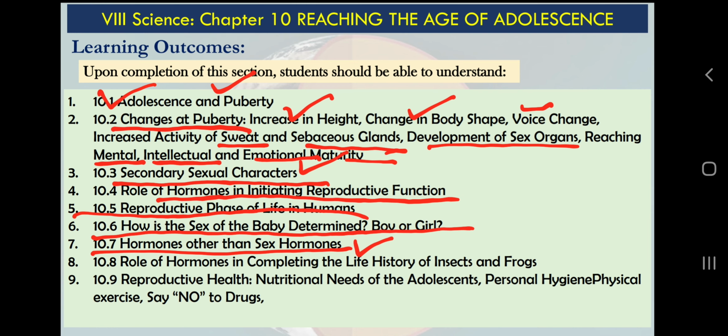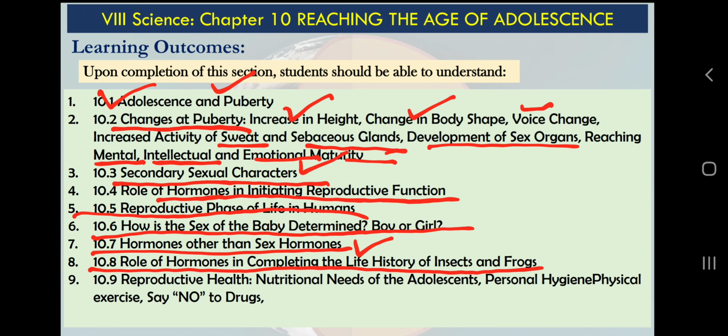The role of hormones in completing the life history of insects and frogs. In our previous chapter we have learned about the life cycle of frog, how the baby frog, which we call the tadpole, is different from the adult frog. This is what we call indirect development. This thing we have learned in the previous chapter.